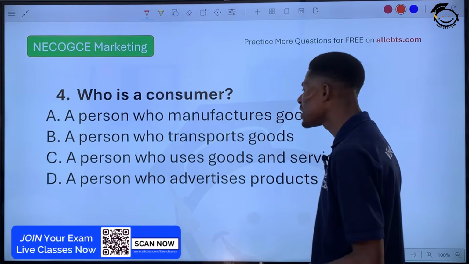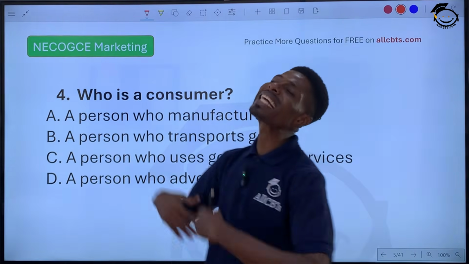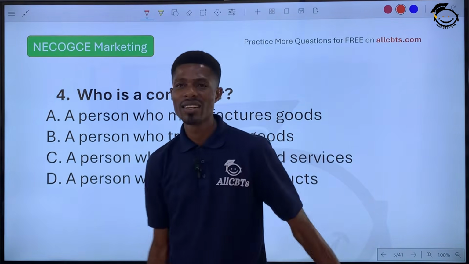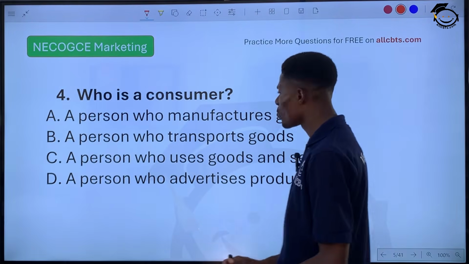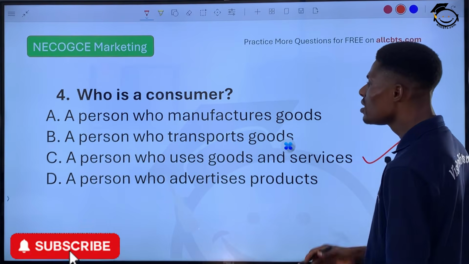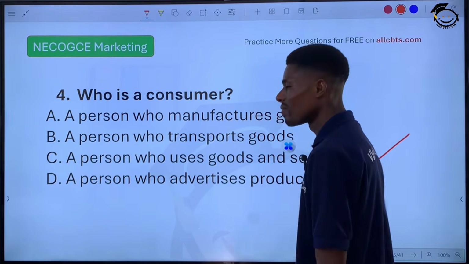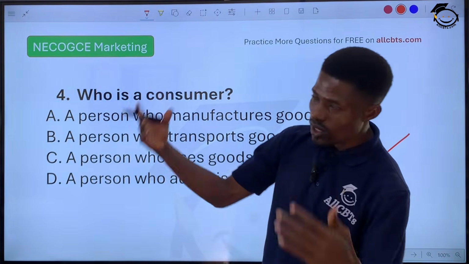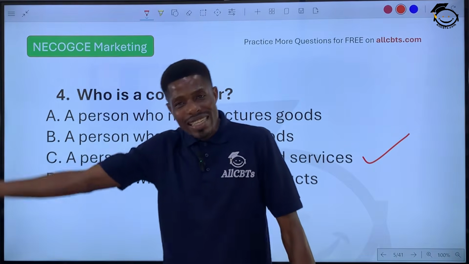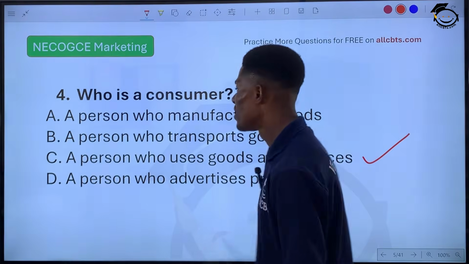A consumer is somebody that uses goods and services to satisfy his wants, needs or desires. So the answer to this would be option C, a person who uses goods and services. Why? The goal of producing goods and services is to meet customers' needs, to satisfy customers' needs.